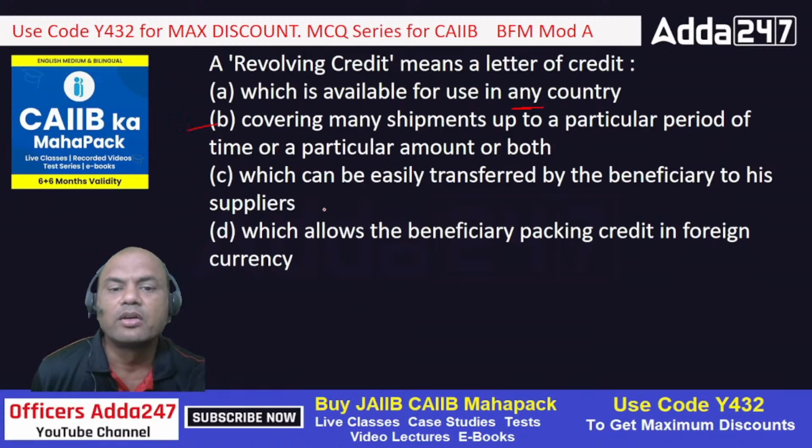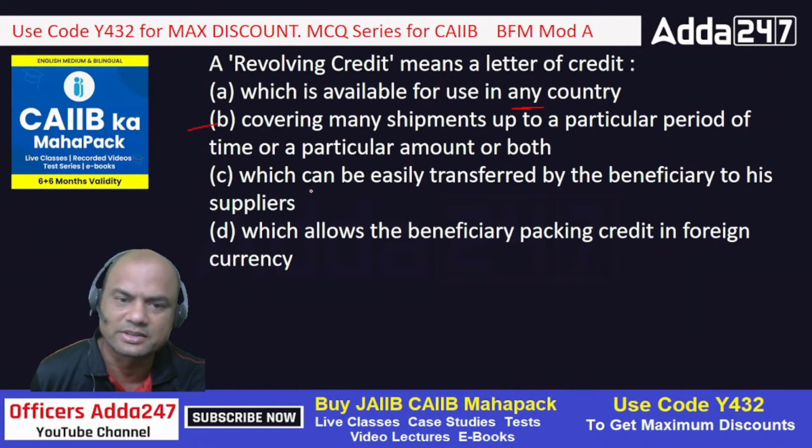Look at C: which can be easily transferred by the beneficiary to his supplier. So that is transferable LC. Just now you saw it, isn't it? D: which allows the beneficiary packing credit in foreign currency. This is of no concern here.